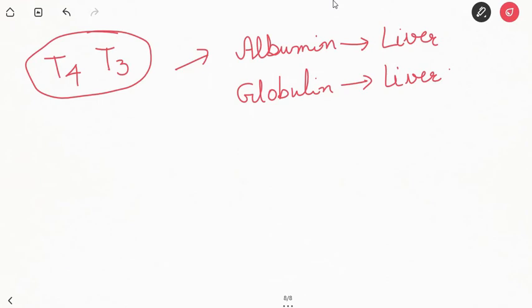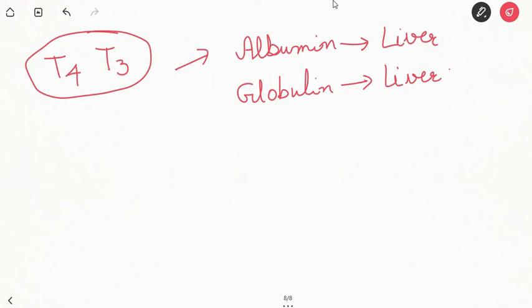It controls the colloidal osmotic pressure, and it is a binding and carrier protein. So it helps in transport of anions, cations, dyes, drugs, hormones, amino acids, enzymes, and bilirubin.